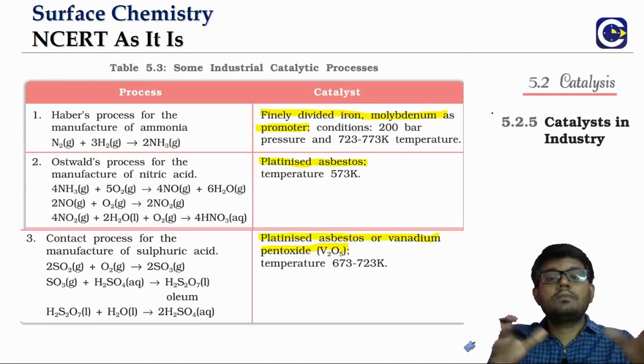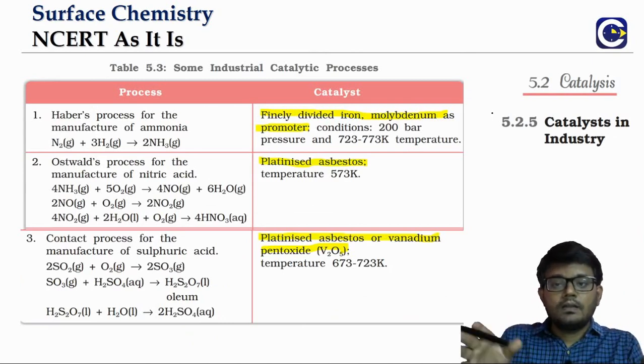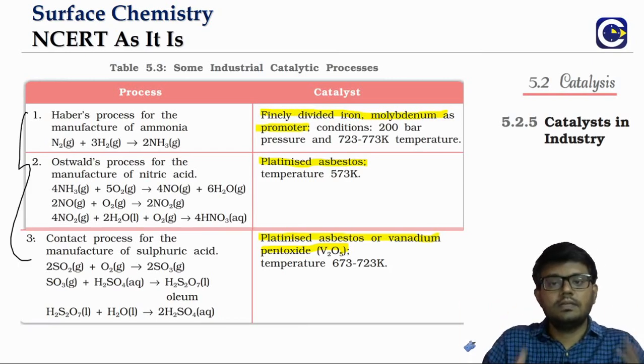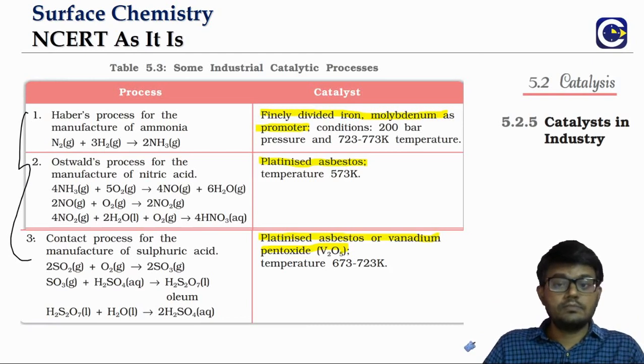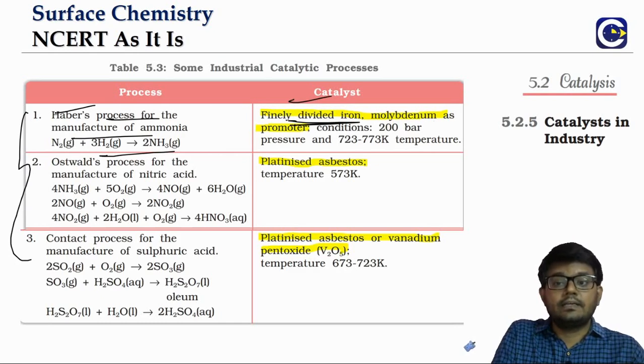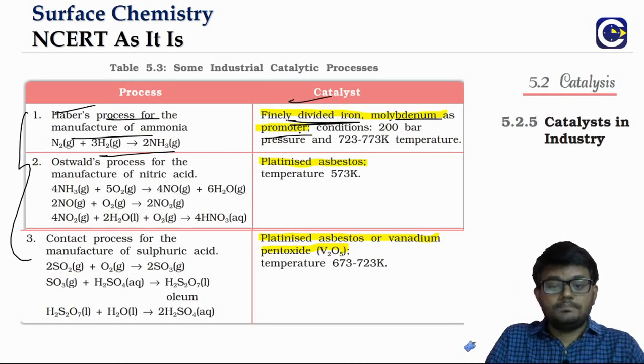Now looking at some of the industrial applications of catalysis, here we are just looking at 3 that are given in the NCERT book, but like most of the industrial processes, we do use catalysts. In Haber's process, to manufacture ammonia, we use finely divided iron as a catalyst, and molybdenum is used as a promoter.